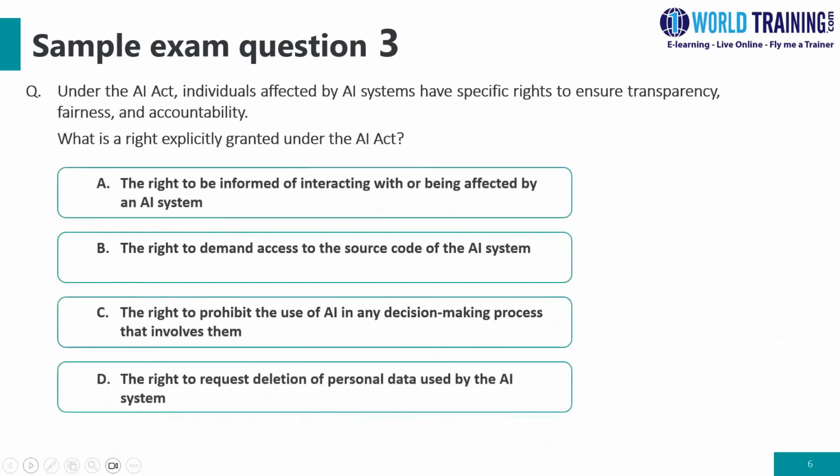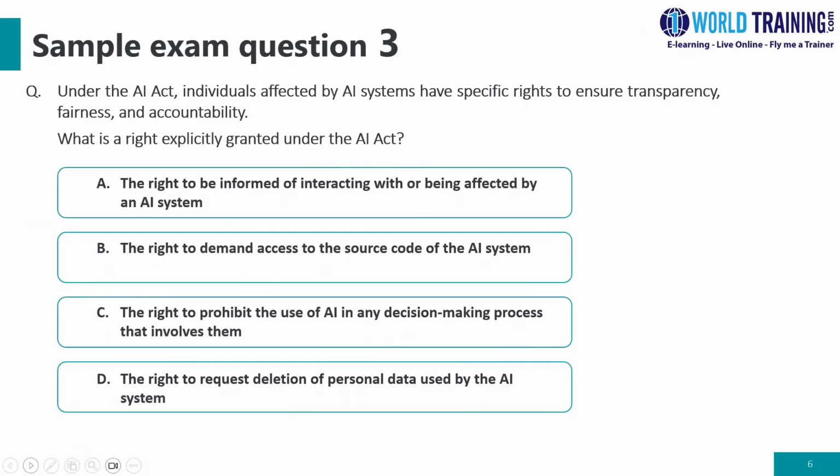Question number 3. Under the AI Act, individuals affected by AI systems have specific rights to ensure transparency, fairness, and accountability. What is a right under the AI Act? Option A, the right to be informed of interacting with or being affected by an AI system. Option B, the right to demand access to the source code of the AI system. Option C, the right to prohibit the use of AI in any decision-making process that involves them or their personal data used by the AI system.